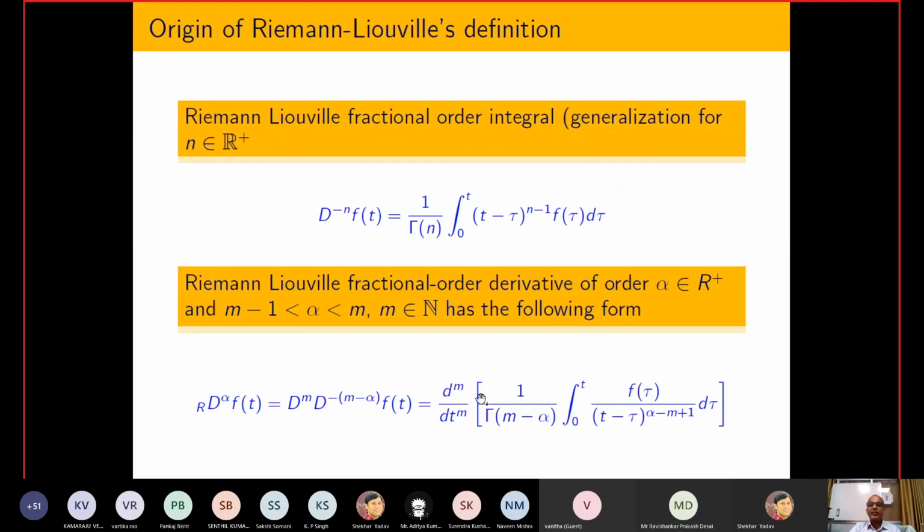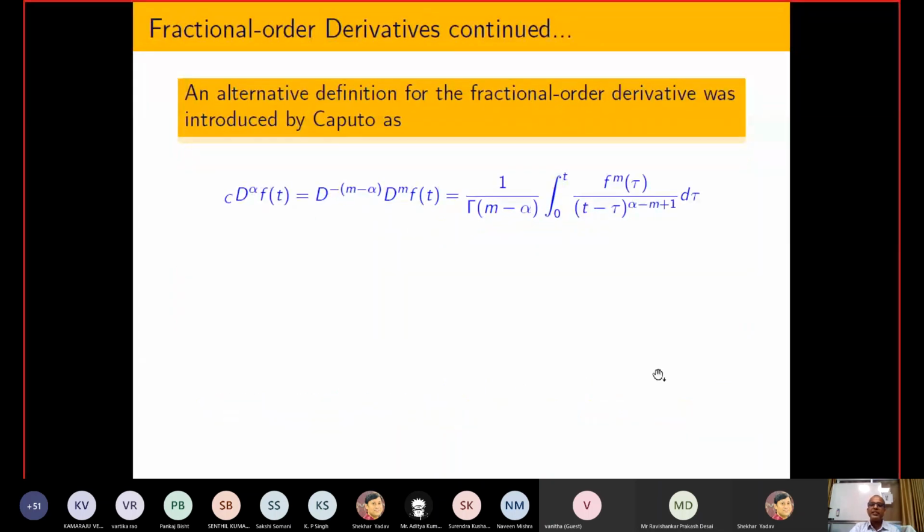But in the first definition, even if the function is not one time differentiable, I can still calculate the half derivative. And most of the time people use this result blindly, but you can see that this is a very restrictive result, because we are assuming that the higher order derivative exists.